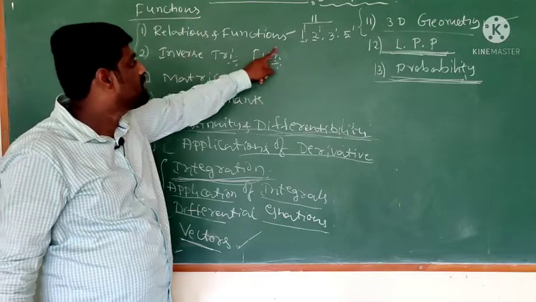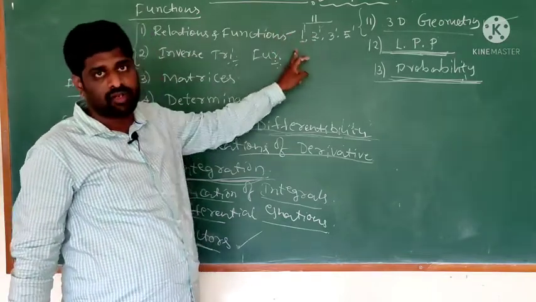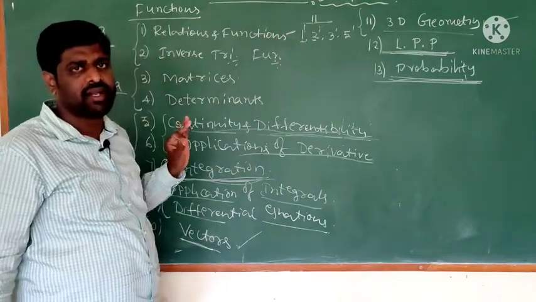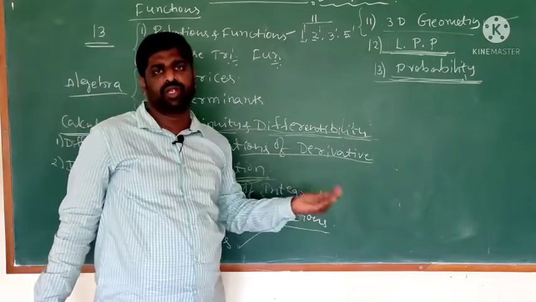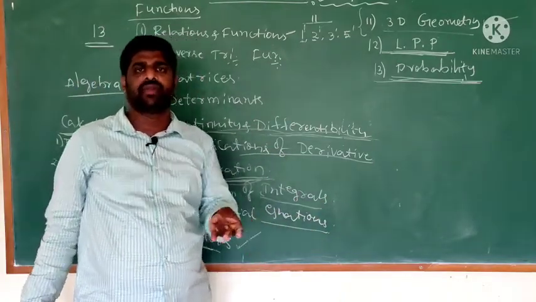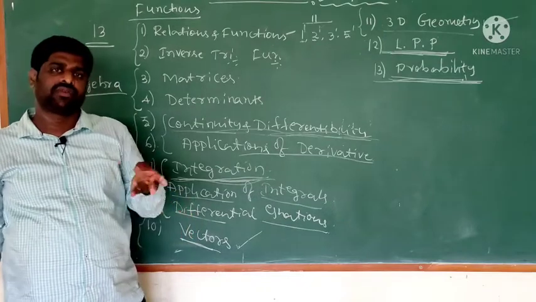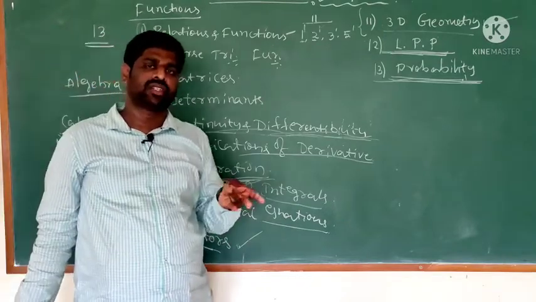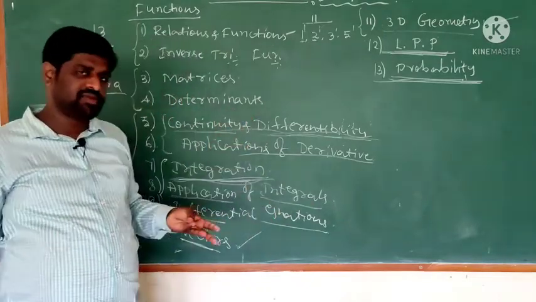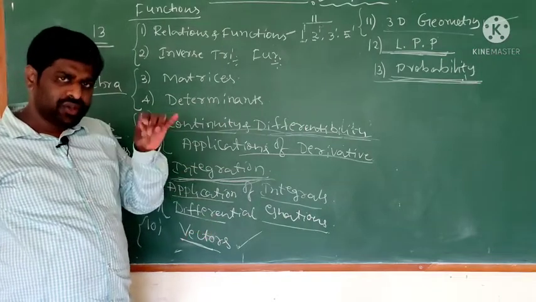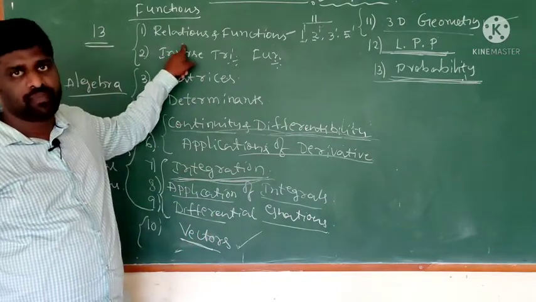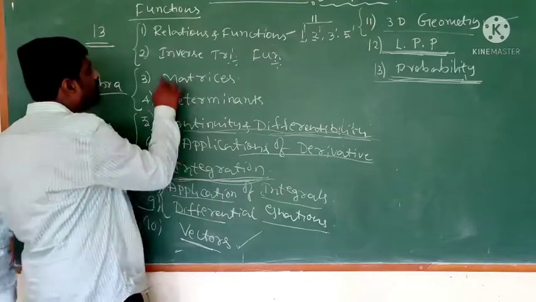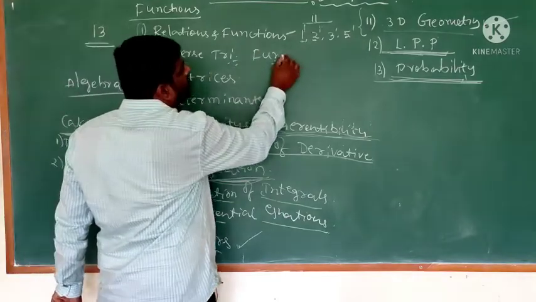Relations and functions is an 11 marks chapter. It is a very easy topic. You already learnt in first PU what is meant by relation and function, and what the types of relations and functions are. In second PU you learn more about types of relations and functions. Next, the inverse trigonometry chapter.